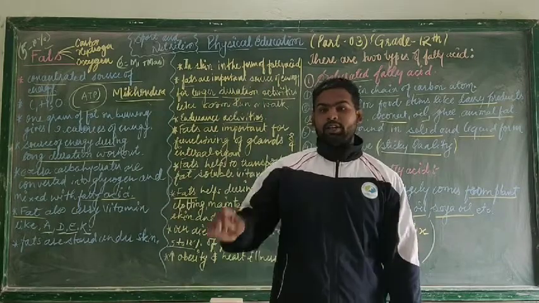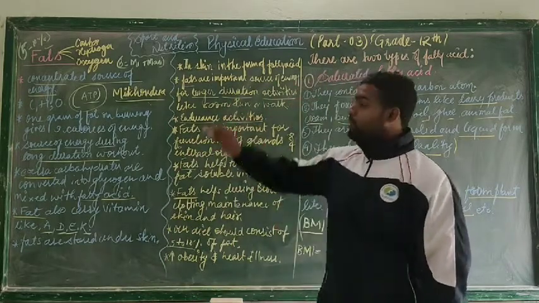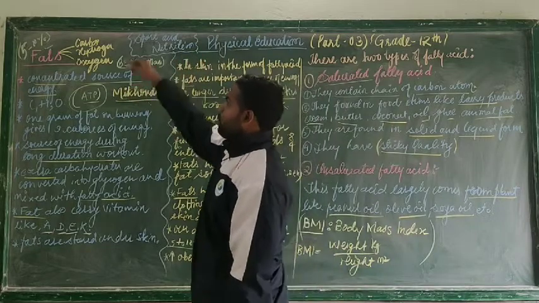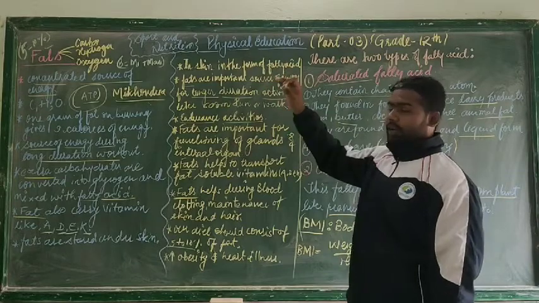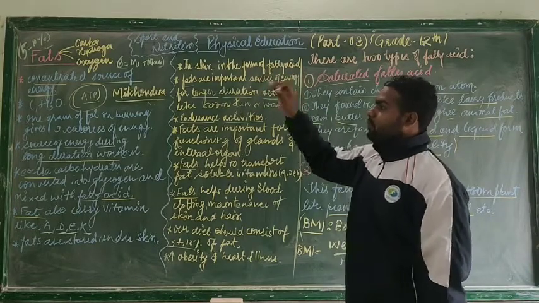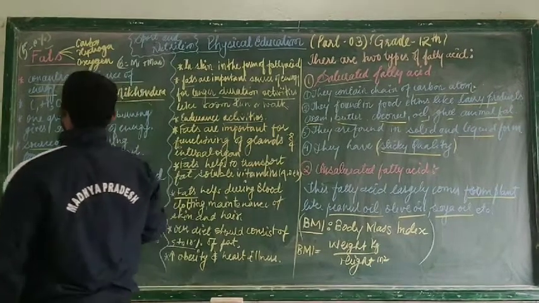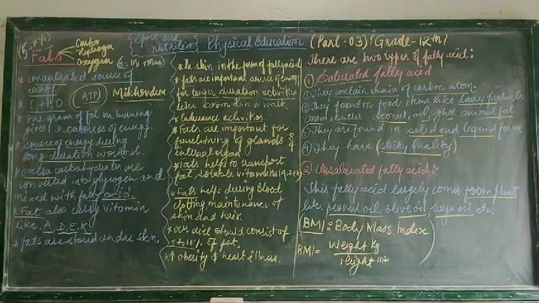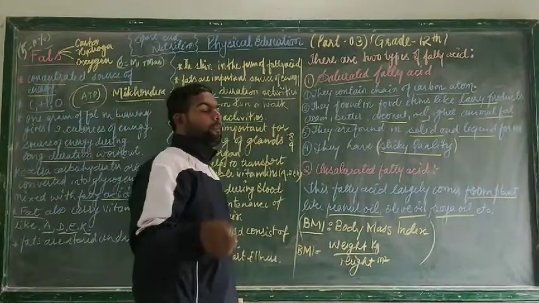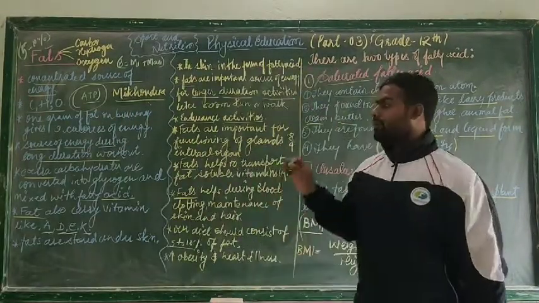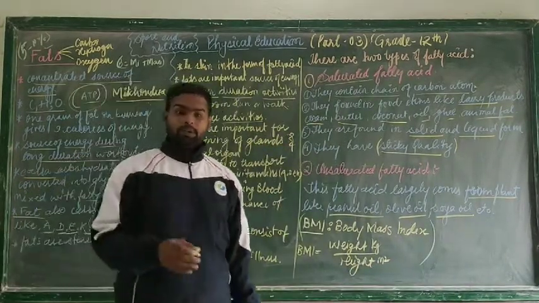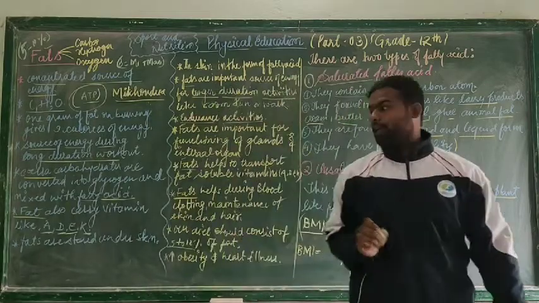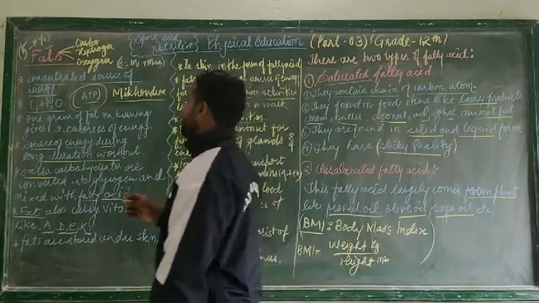So now let's recapitulate what we studied today. We studied that fats are made up of carbon, hydrogen, oxygen. Fat is the most concentrated source of energy. This energy is stored in the form of ATP in mitochondria. Mitochondria was discovered by a scientist named Veda, and when 1 gram of fat is burned, it gives 9 calories of energy. This is an important thing to keep in mind.